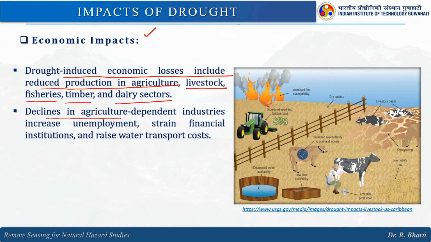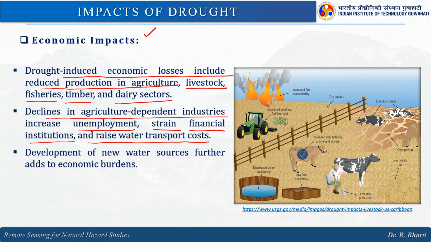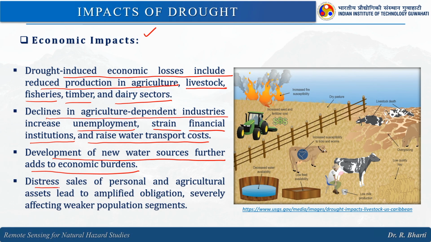Declines in agriculture dependent industries increase unemployment, strain financial institutions and raise water transport cost. Because of that you will have high cost of water. Development of new water resources further adds to economic burden. Distressed sale of personal and agriculture assets amplifies obligations, severely affecting weaker population segments, right. So, the people in the poor category will be impacted majorly.